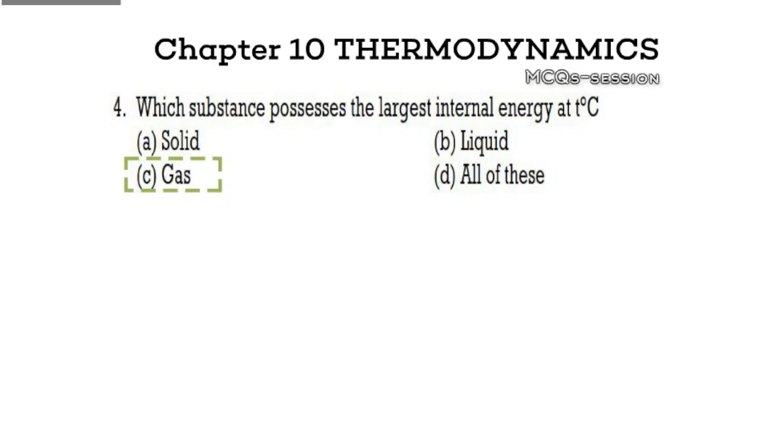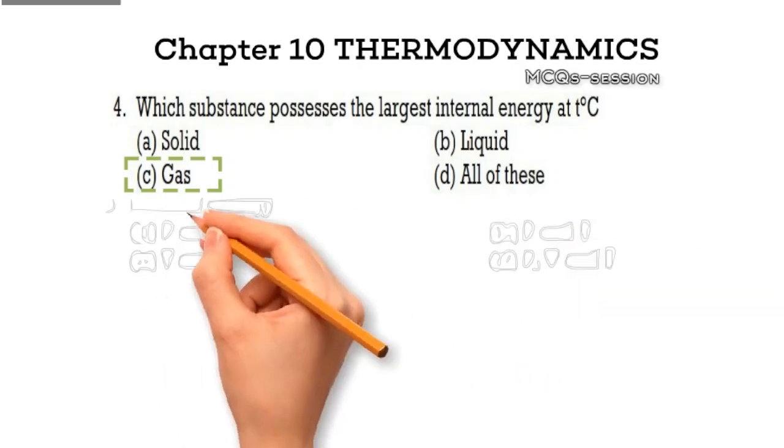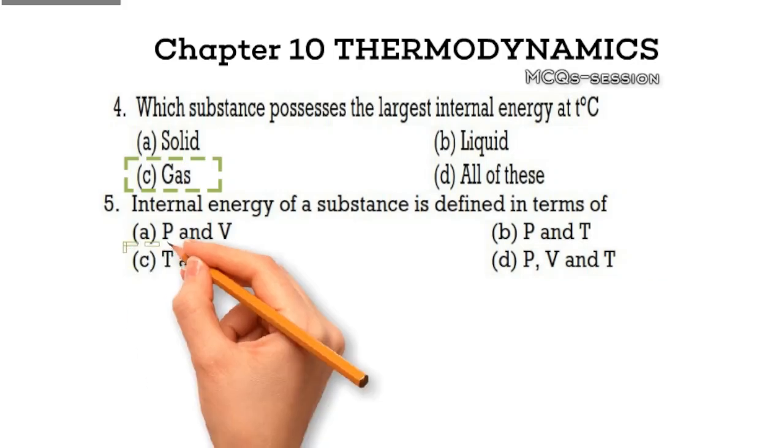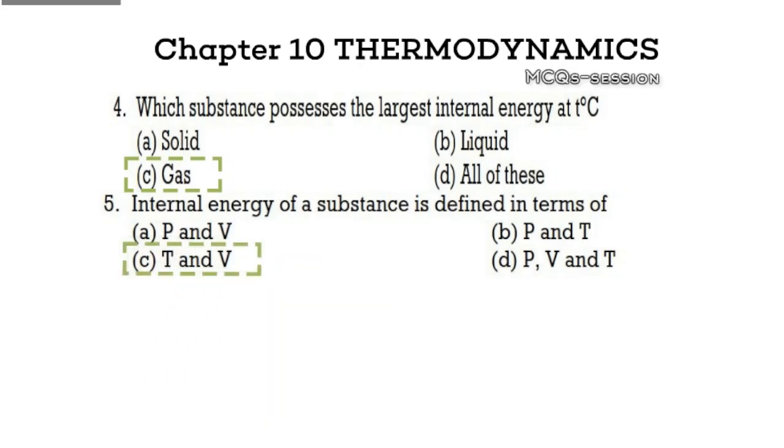Question 5. Internal energy of a substance is defined in terms of Option A, pressure and volume. Option B, pressure and temperature. Option C, temperature and volume. Option D, pressure, volume and temperature. Take a moment and figure it out. Correct answer, Option C, temperature and volume. Explanation. Internal energy depends on temperature and volume since it is related to the microscopic kinetic and potential energies of particles, which are influenced by these factors.